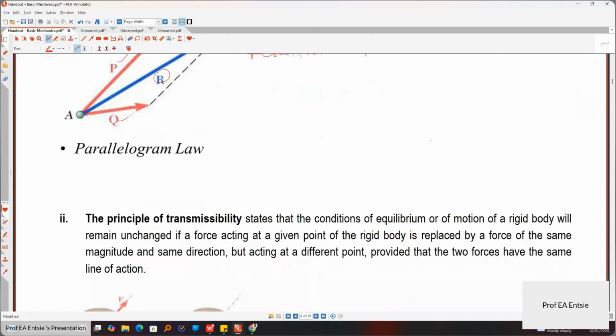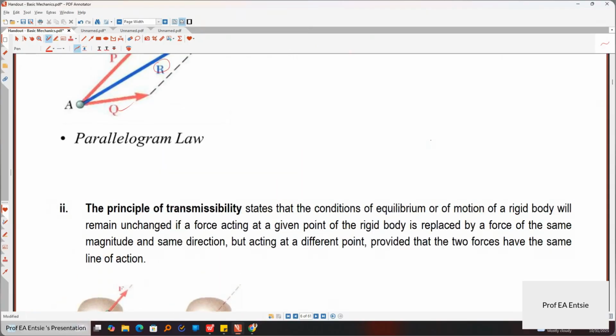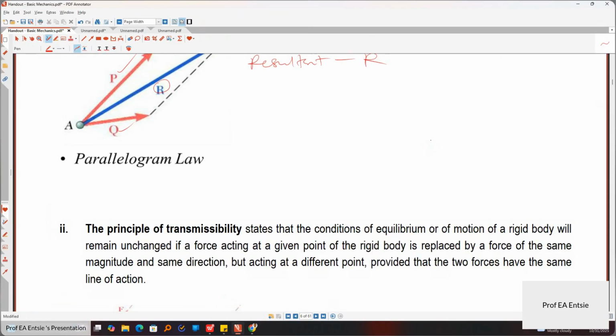All right. So this is the parallelogram law. They have the principle of transmissibility. What it means is, in this principle, if I have a force acting at a point on a body, so imagine I have a body here. There's a body, and I have a force, say force P on this body B. The body is B. The force is P.